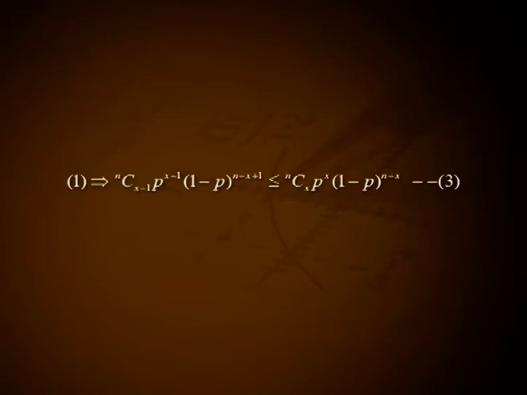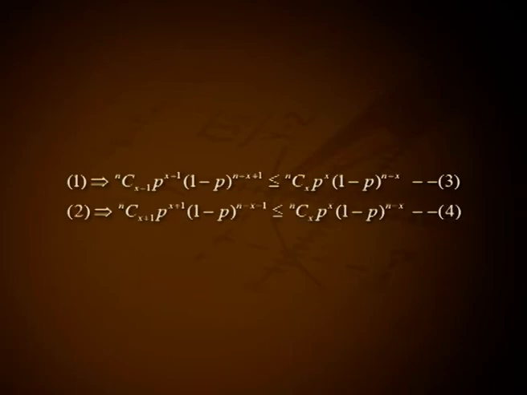1 implies nC(x minus 1) p raised to x minus 1 into (1 minus p) all raised to n minus x plus 1 less than or equal to nCx p raised to x into (1 minus p) all raised to n minus x. Let it be 3. 2 implies nC(x plus 1) p raised to x plus 1 into (1 minus p) all raised to n minus x minus 1 less than or equal to nCx p raised to x into (1 minus p) all raised to n minus x.